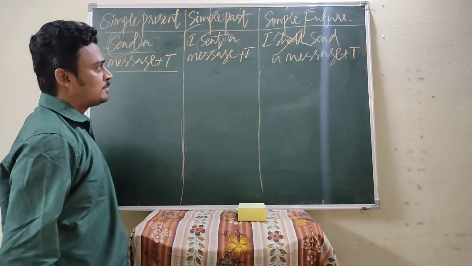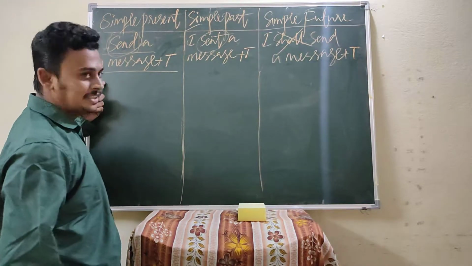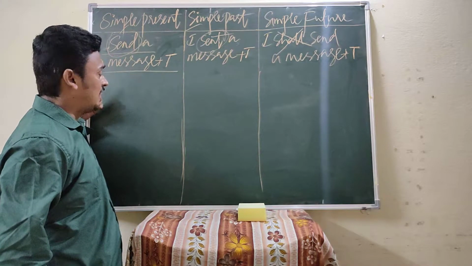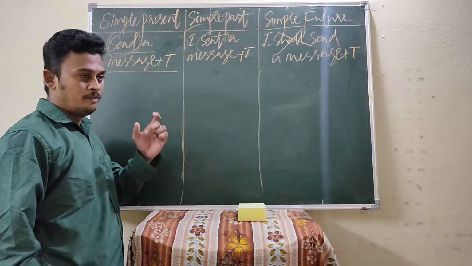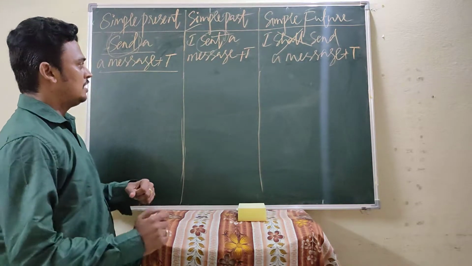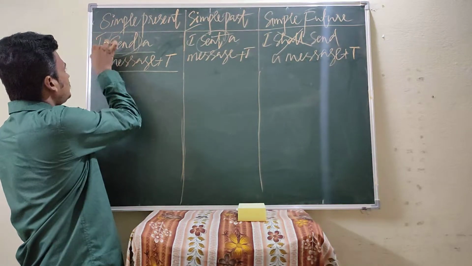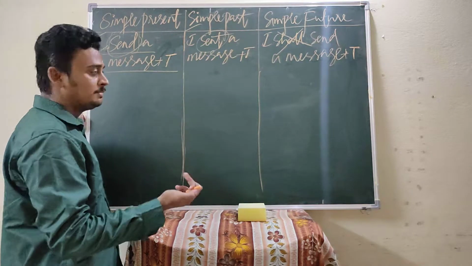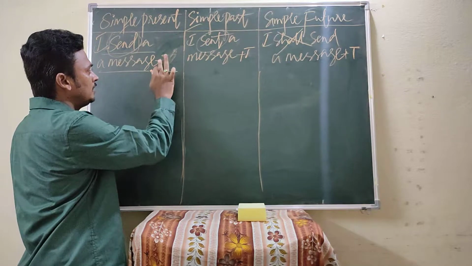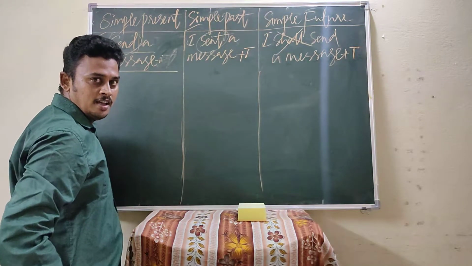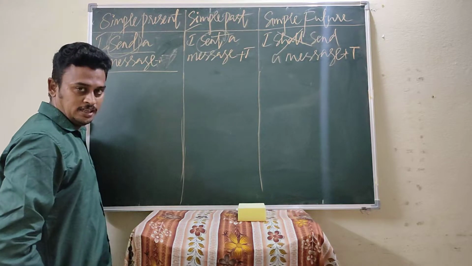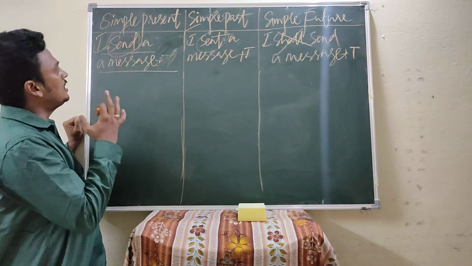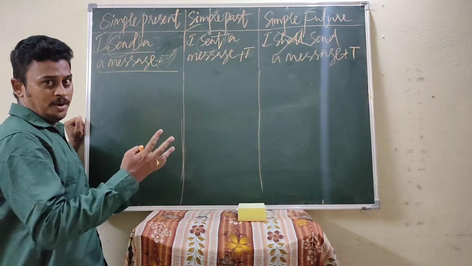Today, I would like to explain in a brief nutshell how we find imperative, interrogative, and exclamatory sentences also in a single sentence. Now, we learn. I sent a message. I sent a message is an assertive sentence because it starts with a capital letter and ends with a full stop. Starting with a capital letter and ending with a full stop is called an assertive sentence, which gives a complete meaning. How can the sentence be converted into an imperative sentence?